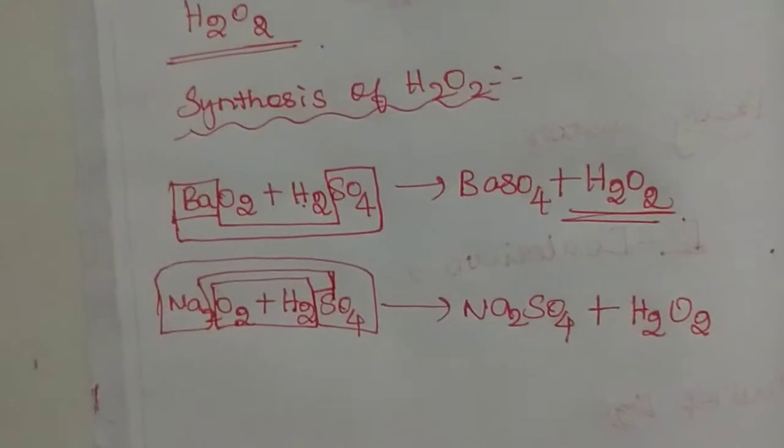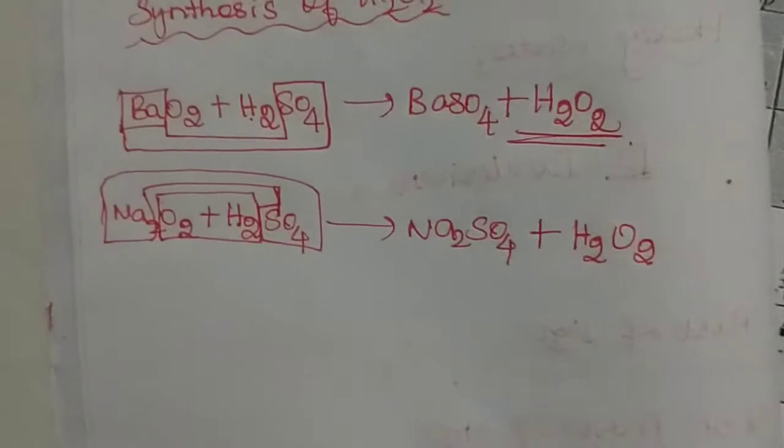But for the industrial or commercial preparation of hydrogen peroxide, we use another method.